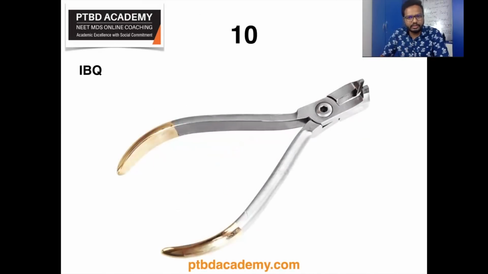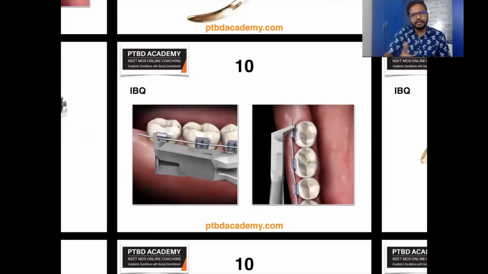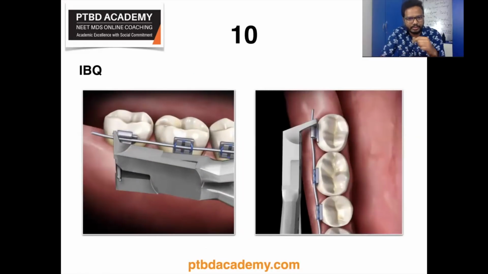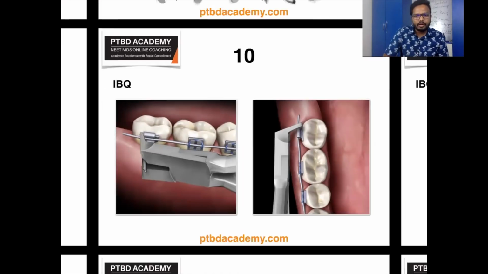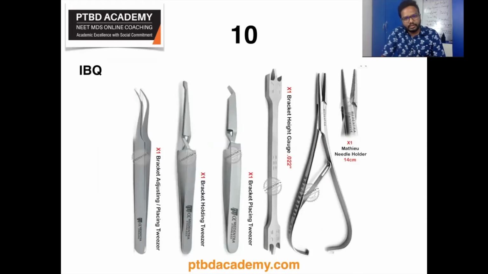Identify this instrument. This represents the distal end cutter. This distal end cutter is used for cutting the extended wire, as you can see in this specific illustration. Distal end cutters can easily cut and hold wires of all sizes ranging from 0.3 mm to 0.53 mm. Okay. Also you can find some additional instruments which I have placed, with the hope that you could identify them if they are given in the upcoming entrances.